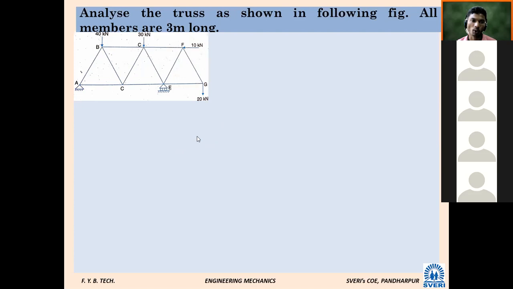And what is the length of all the members? 3 meters. So what will be the angle made by all the members? All triangles will become equilateral triangles. Correct? 60 degrees. So all angles will be 60 degrees. So try to solve. If not, we will solve.